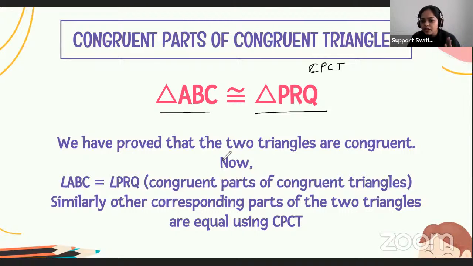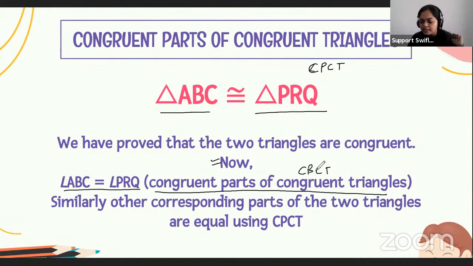When the two triangles are congruent, all the corresponding angles are also equal. So angle ABC will also be equal to angle PRQ by what? By the congruent parts of congruent triangles, or we can say by CPCT. If the two triangles are congruent, then all their corresponding sides and corresponding angles are also equal.